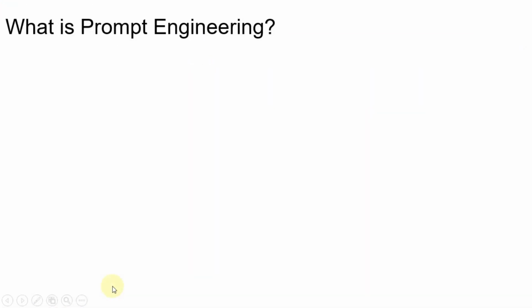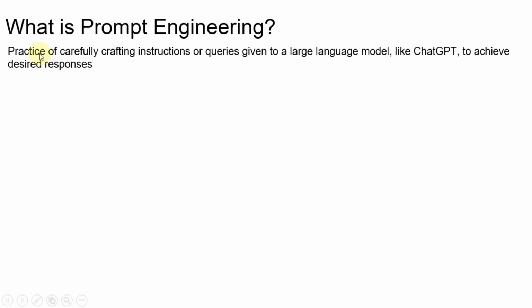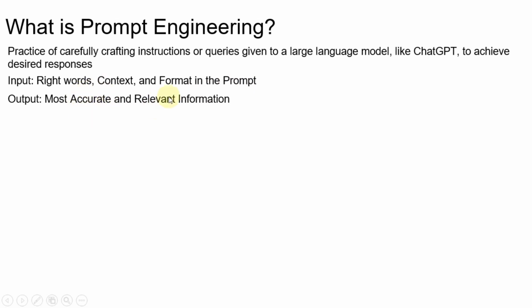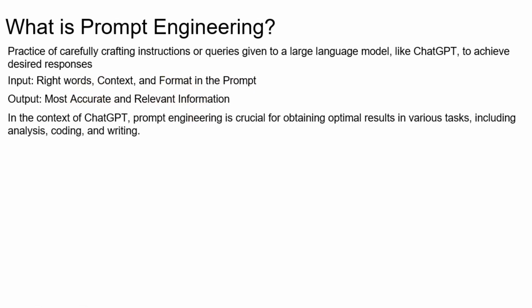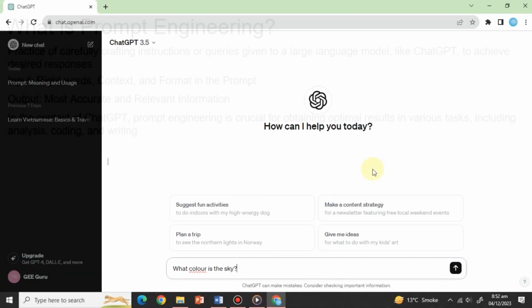What is prompt engineering? Prompt engineering refers to the practice of carefully crafting instructions or queries given to a large language model like ChatGPT to achieve desired responses. It involves selecting the right words, context, and format to prompt the model in a way that elicits the most accurate and relevant information. In the context of ChatGPT, prompt engineering is crucial for obtaining optimal results in various tasks, including analysis, coding, and writing.